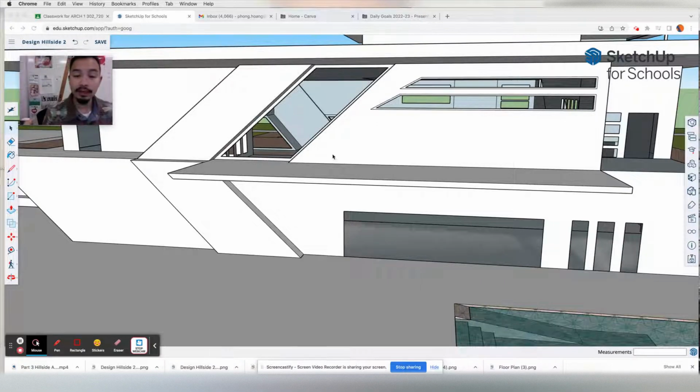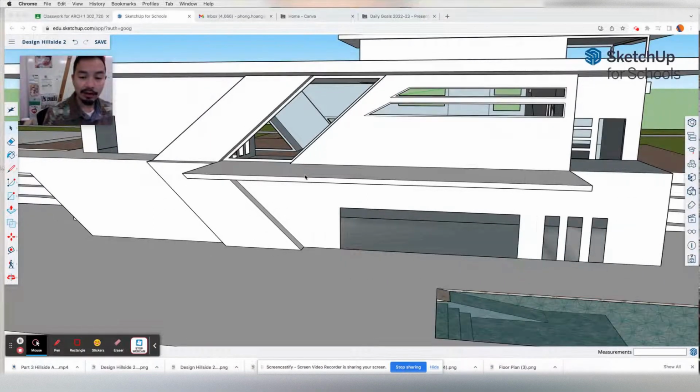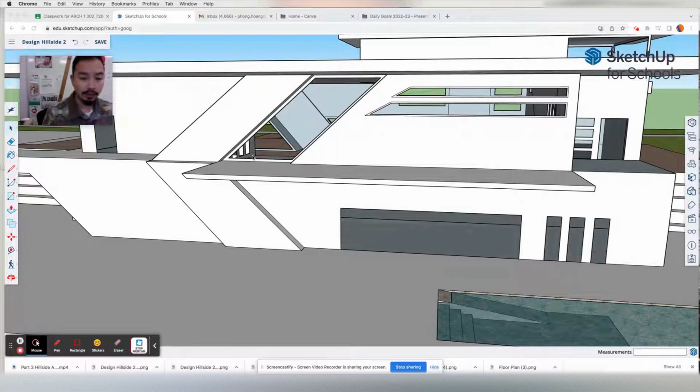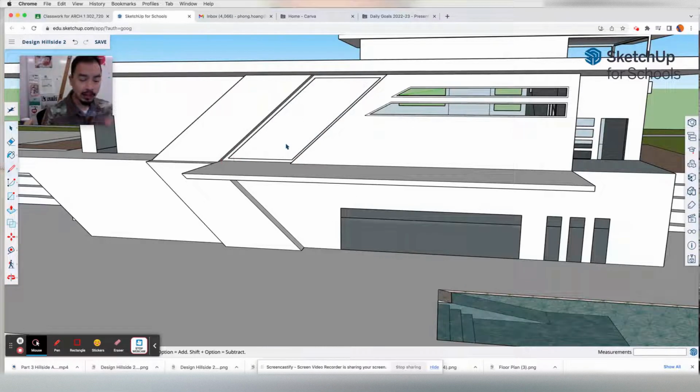To do so, I'm going to take the line tool, and on the outside of the component where I'm at right now, I'll press L for line. I will go ahead and trace the perimeter of the window frame. So that's going to be step one. I'm just going to go to the corner endpoint for each of these corners. And now I should have a surface.